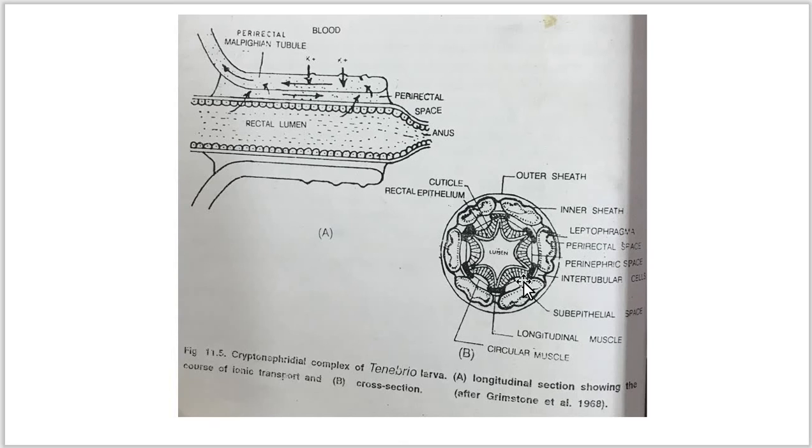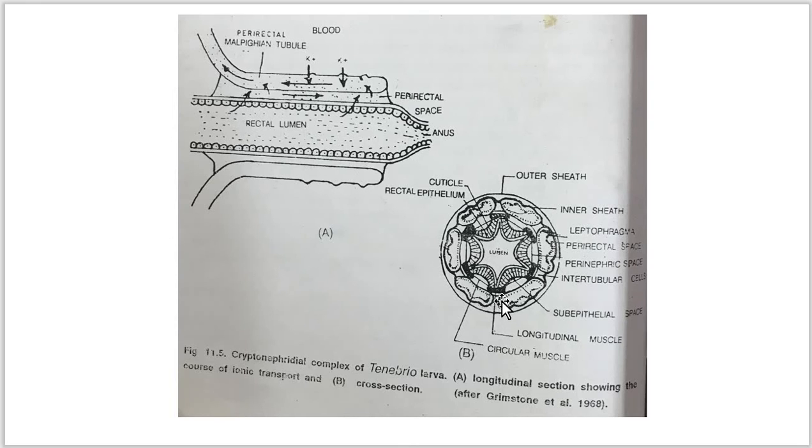Now again this is the transverse section of the same organ showing the lumen. First you can see the outer layer, the outer sheath. Now here you can see the epithelial cells, the flattened cells, and the inner one is the cuticular layer.